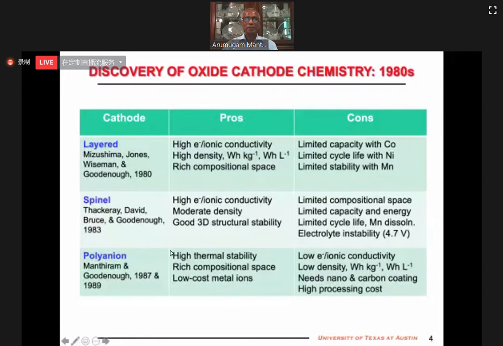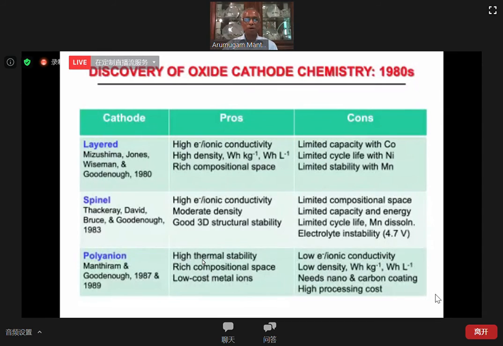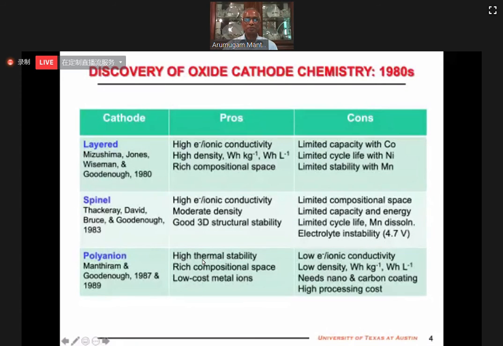Polyanion: the main advantage is that the oxygen is very strongly bound by phosphorus or sulfur or others, so you get good thermal stability. There is also a wide range of materials in the polyanion family. You can use very low cost metal ions like iron, for example. So those are all the advantages. The disadvantages are poor electronic and ionic conductivity, so you have to make them nano and coat them with carbon. So at the end of the day, you get very low volumetric energy density.